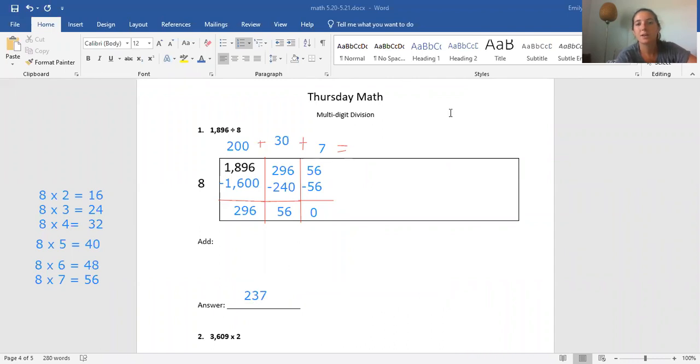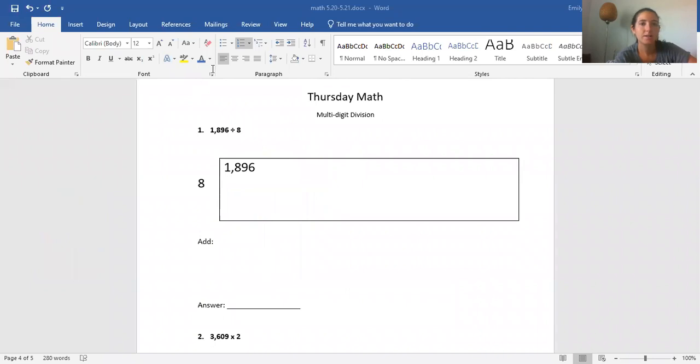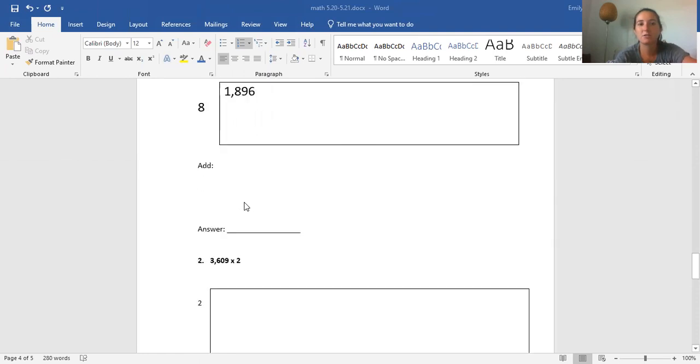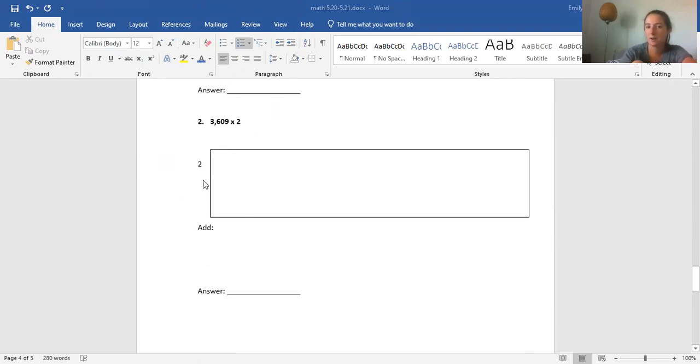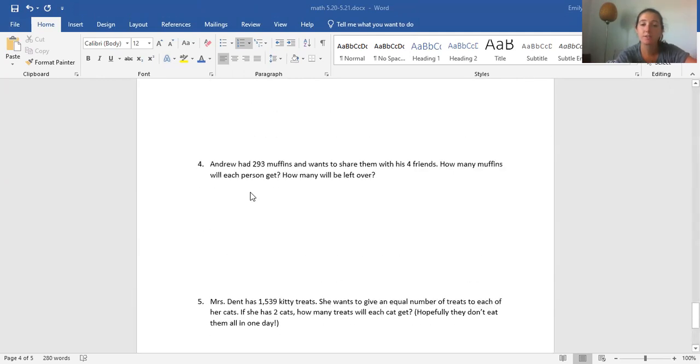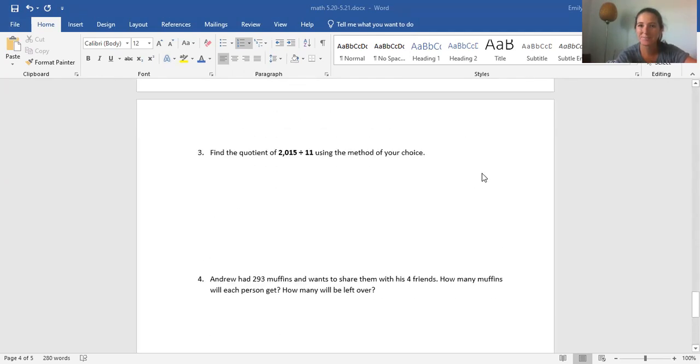Okay. So that one wasn't too bad. We had 1,896 divided by 8 equals 237. This next one, I'd like you to try on your own first. So I want you to set it up. I have one of the numbers there, but I don't have the other. So where does our dividend go? And then I want you to do it out. I want you to divide it. I want you to see if you can get the answer. All right?